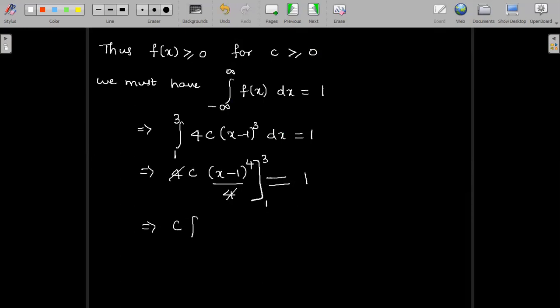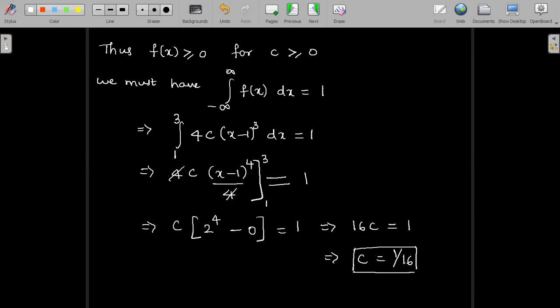So c into, for the upper limit when x is 3, 3 minus 1 is 2, so we have 2 power 4, minus, when x is 1, this is 1 minus 1, which is 0. So we have 16c equal to 1, or the c value is equal to 1 divided by 16. The c value is 1 divided by 16.